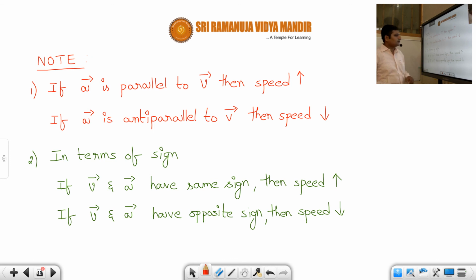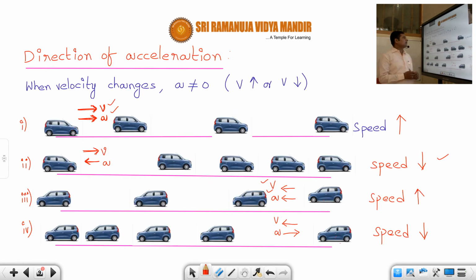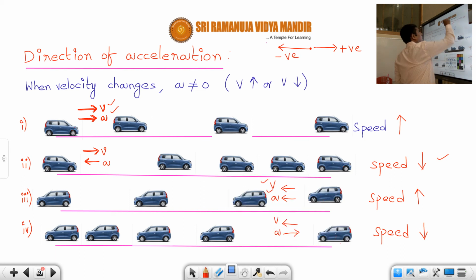Okay, students? In other words, we can also say it in terms of sign convention. Let us say we assign a sign convention to it. We'll take right hand side as positive and left hand side as negative. Let us say this is the sign convention. Okay, students? Right hand side as positive and left hand side as negative. This is the important sign convention.